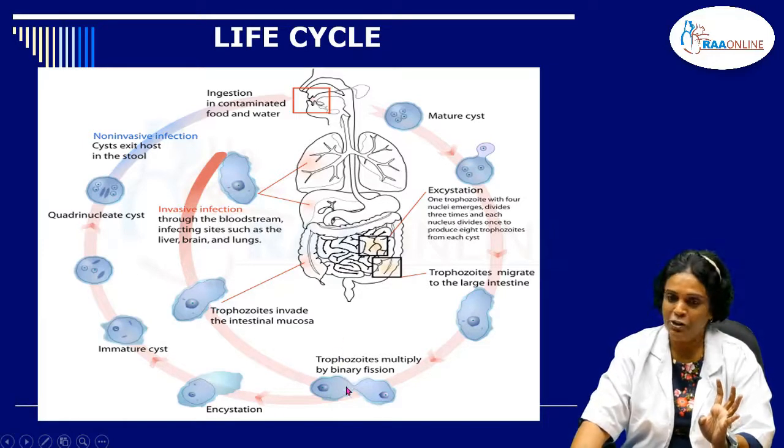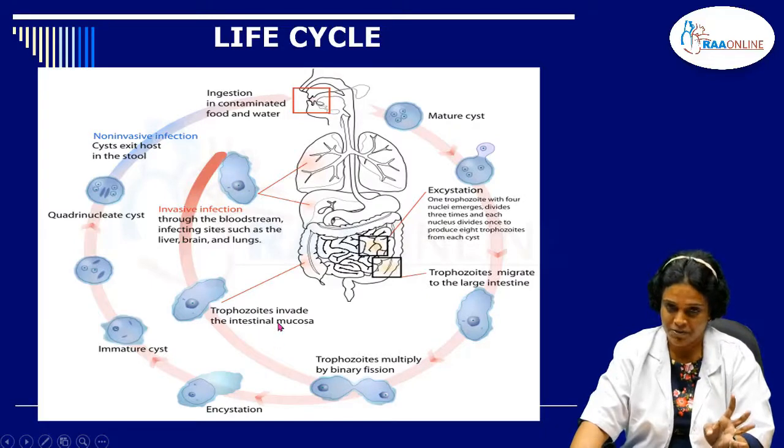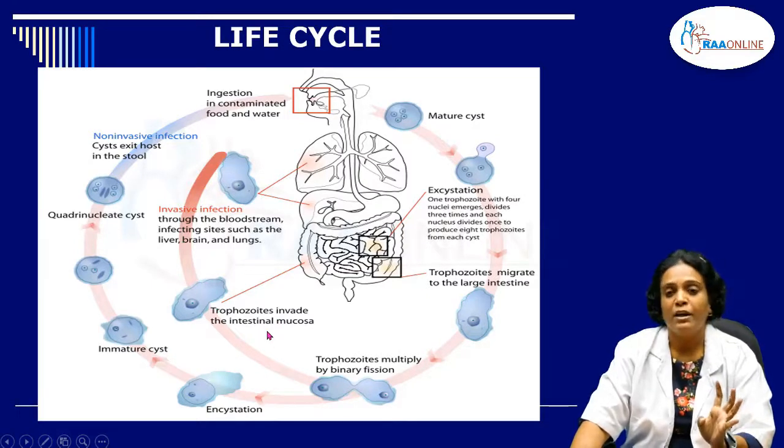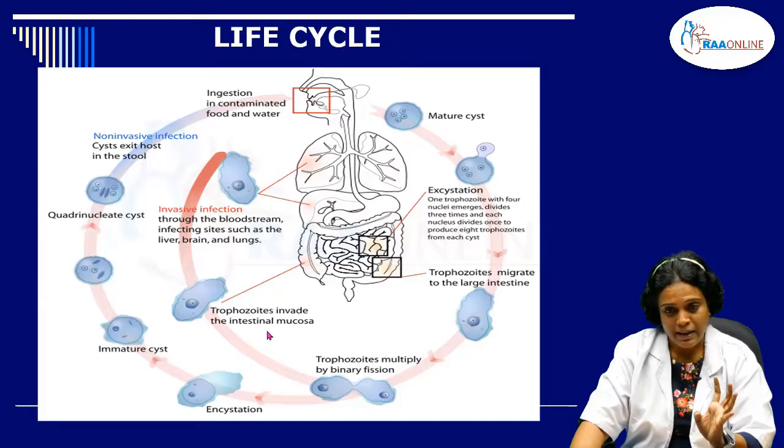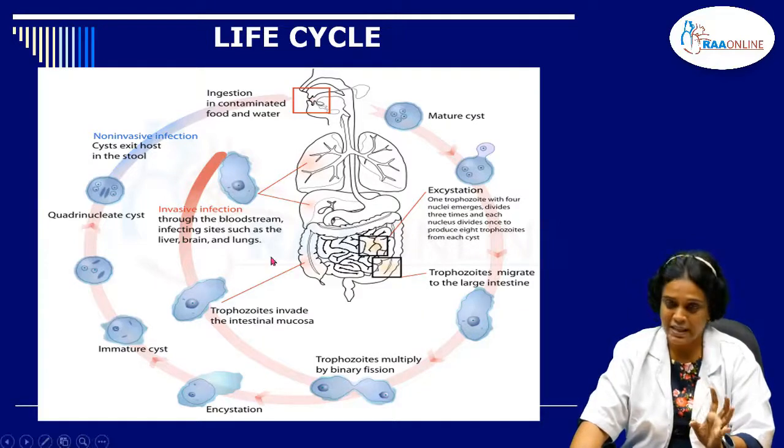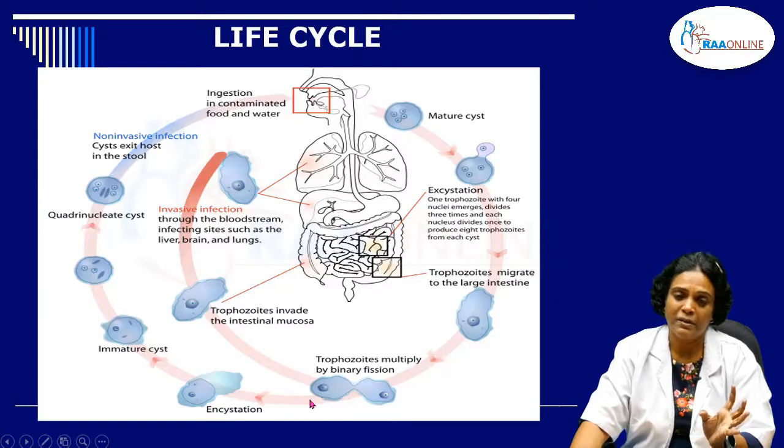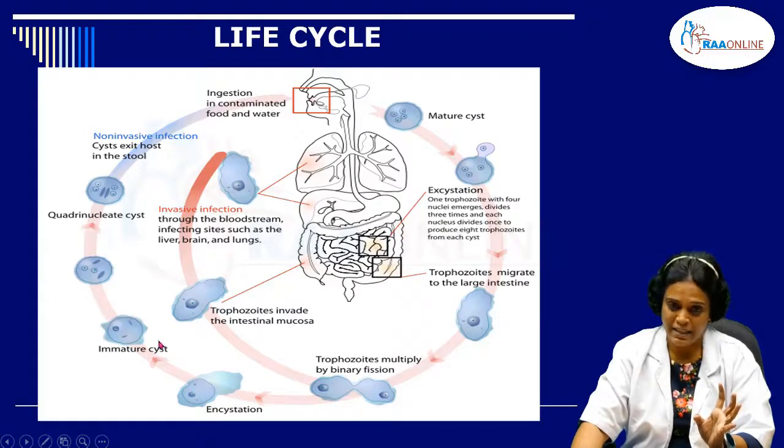And it has different courses. A few of the trophozoites adhere to the mucosal lining and cause the disease, intestinal amoebiasis or amoebic dysentery, and some can even invade the epithelia and lead to hematogenous spread, and they can also enter other extraintestinal sites like the liver, lungs or peritoneum, or even the brain. And these trophozoites can encyst themselves and they will be excreted in the feces.